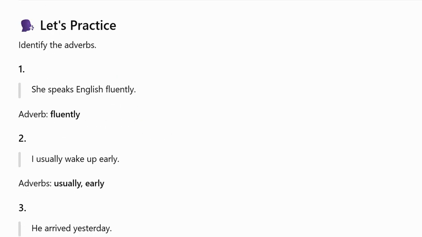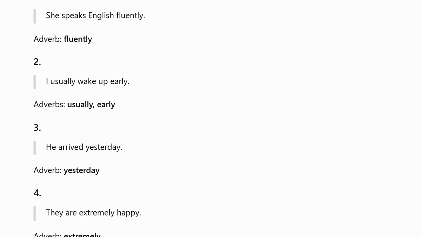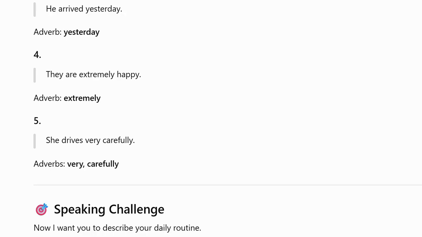Let's practice. Identify the adverbs. She speaks English fluently. Adverb: fluently. I usually wake up early. Adverbs: usually, early. He arrived yesterday. Adverb: yesterday. They are extremely happy. Extremely. She drives very carefully. Adverbs: very, carefully.